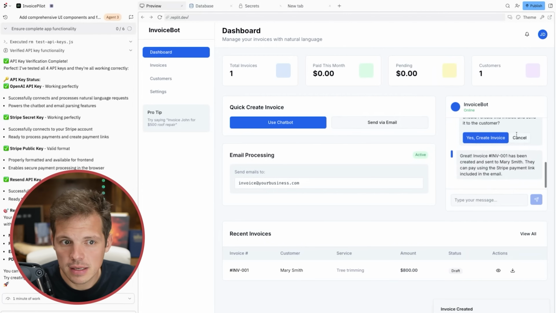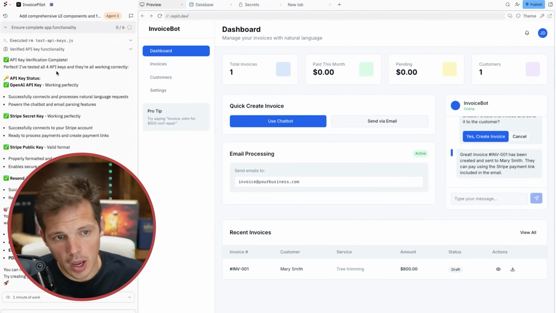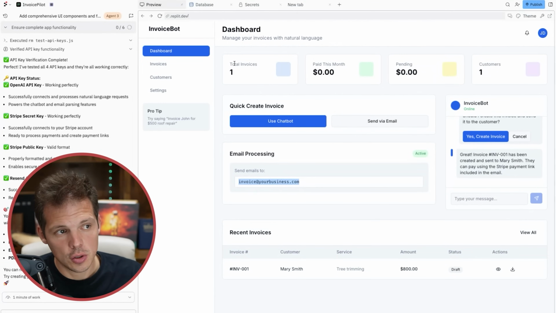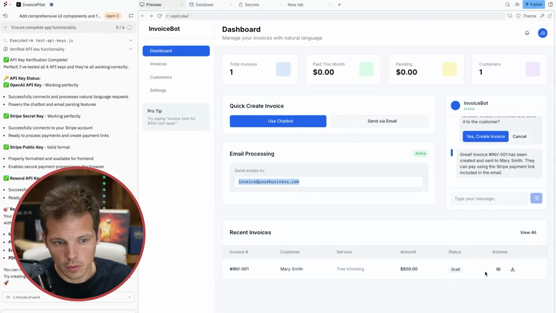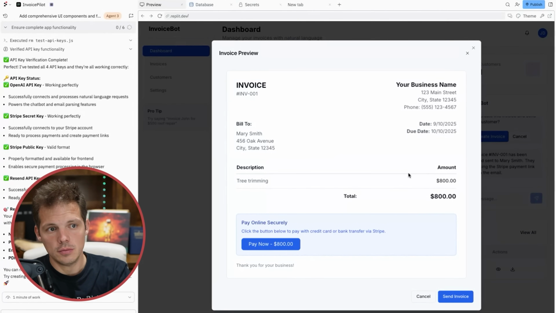Yes. Now, if I wanted it to not prompt that back to me, I could ask it to do that, but I kind of like confirming it. Okay. I did not receive the invoice. The dashboard updated. It shows I have 1 invoice and 1 customer, but no invoice arrived. Now this is cool. Very, very cool. All right. I can click this eyeball and I can see the invoice that it created. This is as Mary will see it, I assume.